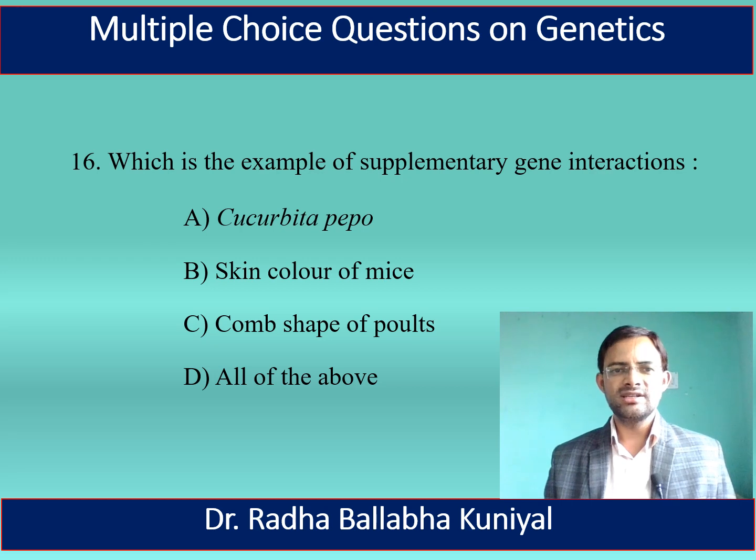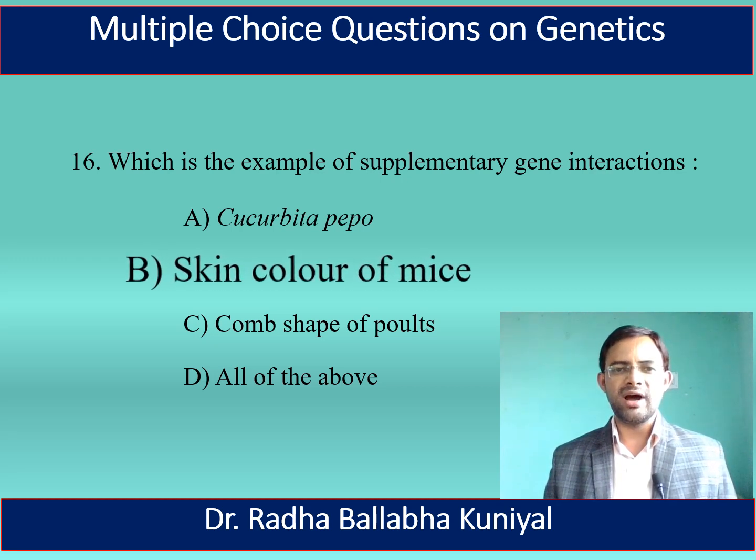The next question is, which is the example of supplementary gene interactions? A. Cucurbita pepo, B. Skin color of mice, C. Comb shape of poultry, and D. All of the above. Here, the correct answer is skin color of mice. The skin color of mice is the example of supplementary gene interaction.